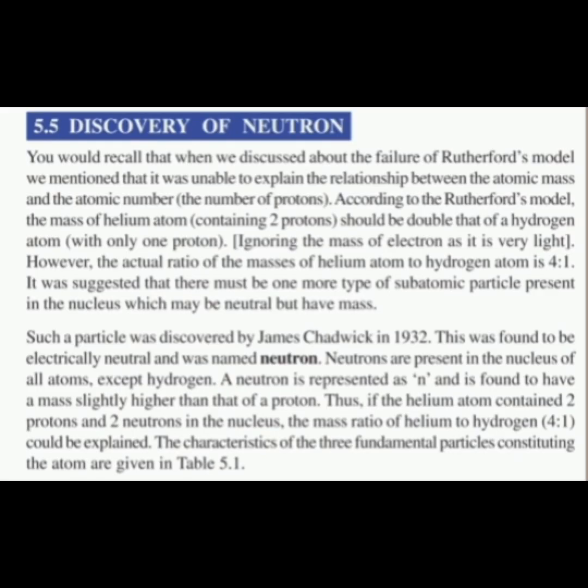Then the N, in scientific language, represents neutrons, whose mass is slightly higher than that of the proton. The helium atom contained 2 protons and 2 neutrons in the nucleus, so the mass ratio of helium to hydrogen is 4:1. Now it is correct, the 4:1 is explained. The particles constituting atoms are described as 3 fundamental particles in the chart below.